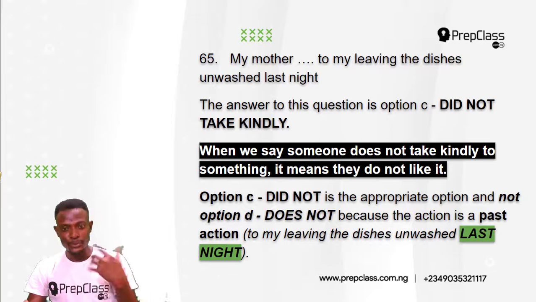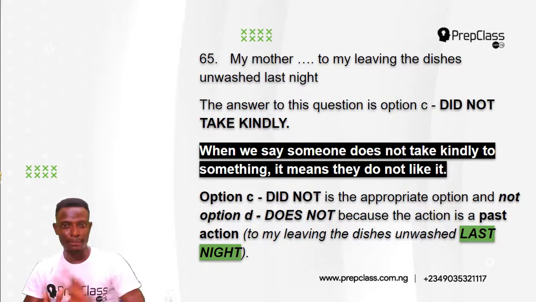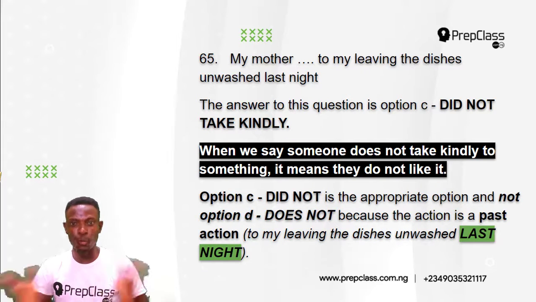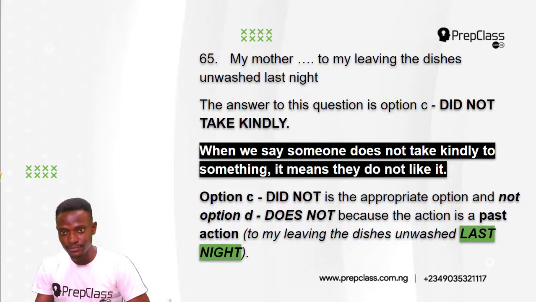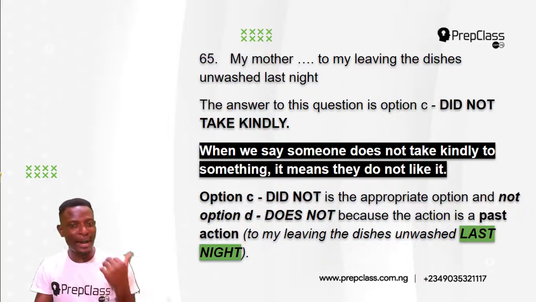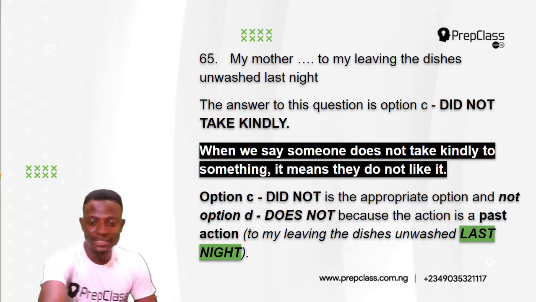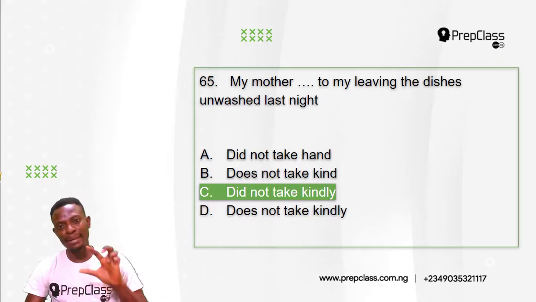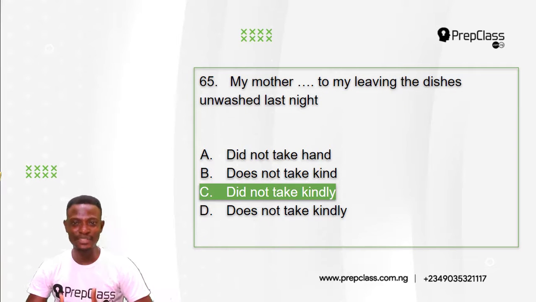Now, option D, does not, would have been correct if the sentence was, my mother does not take kindly to my leaving the dishes unwashed. There's no time to that. But last night shows that it is a past action. So the answer is option C. My mother did not take kindly to my leaving the dishes unwashed last night.